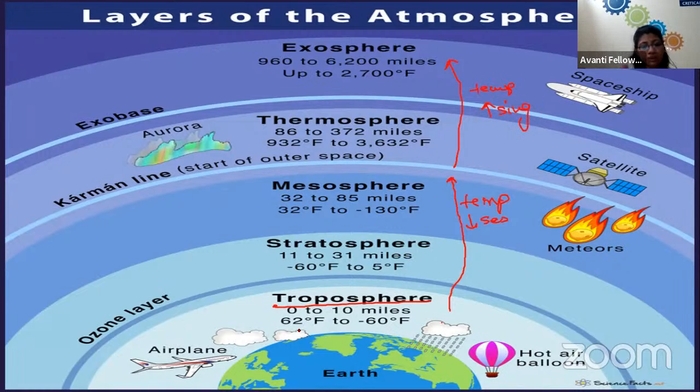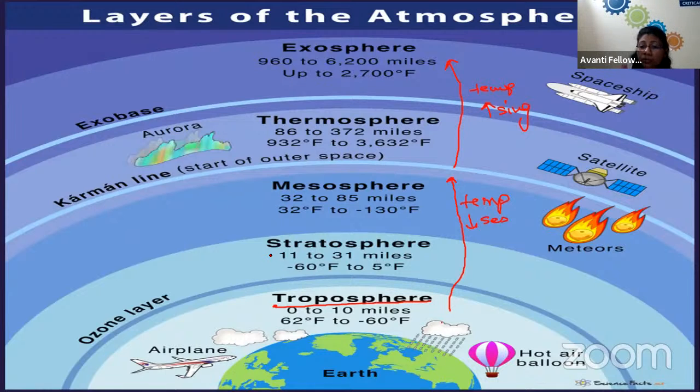The temperature in the troposphere ranges from 62 degrees Fahrenheit to minus 60 degrees Fahrenheit. Whenever you have traveled in a flight, you have felt that the internal atmosphere of a flight is always cold. That is because of the troposphere. We are moving above the cloud level, so there we have a cold environment.